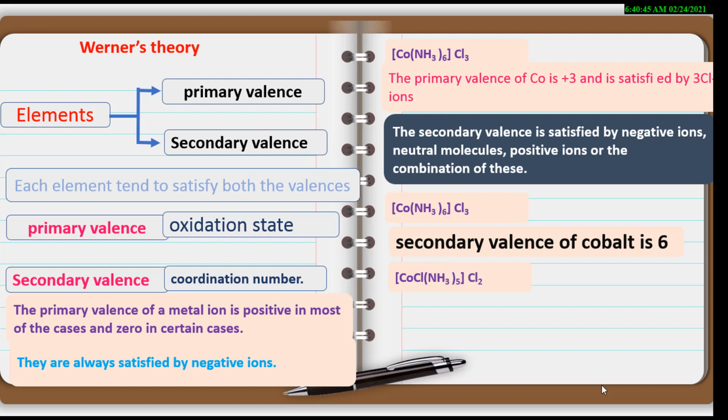Another example: [CoCl(NH3)5]Cl2. The IUPAC name of this complex is pentaamminechloridocobalt(III) chloride. The secondary valency of cobalt in this complex is 6. These are satisfied by the 5 molecules of ammonia and 1 chloride negative ion.